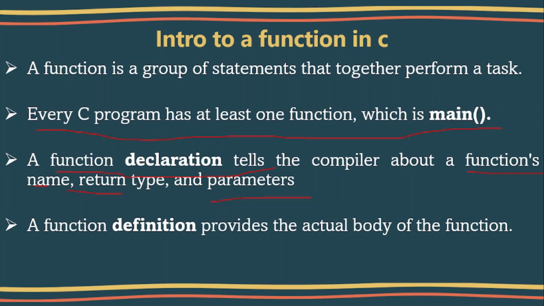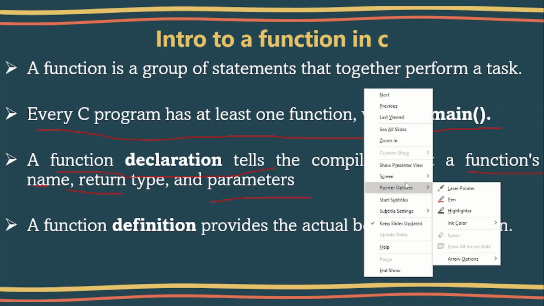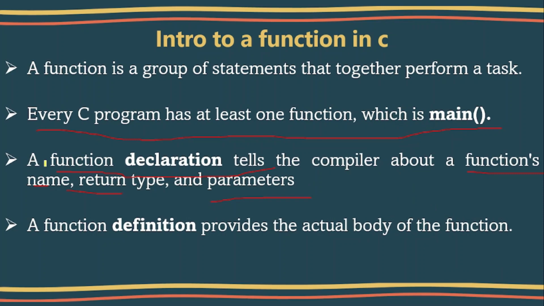A function declaration tells the compiler about the function name, its return type, and its parameter list.